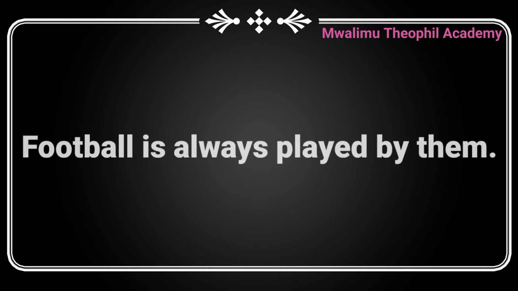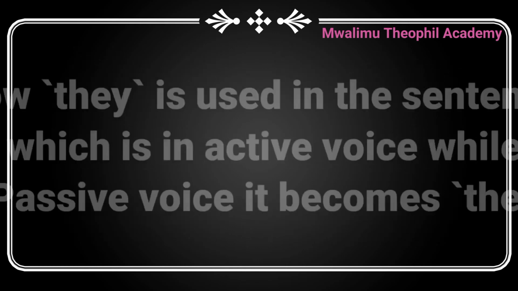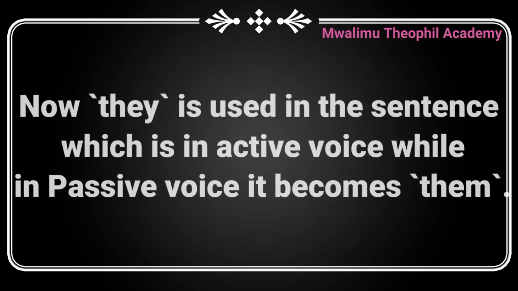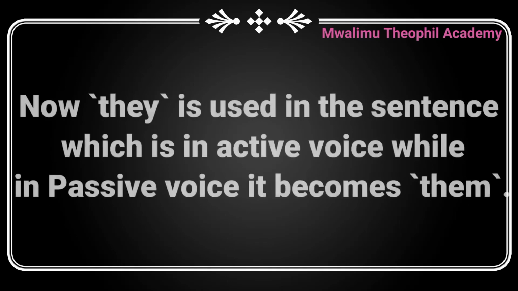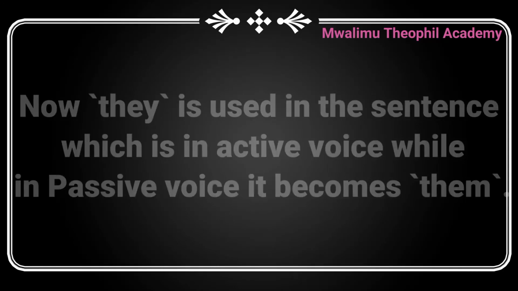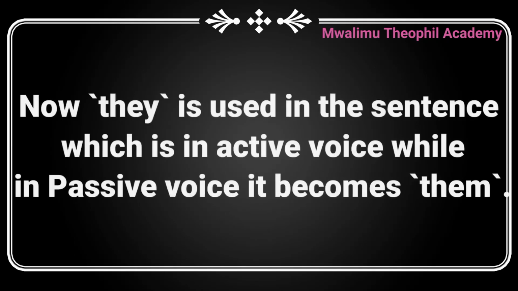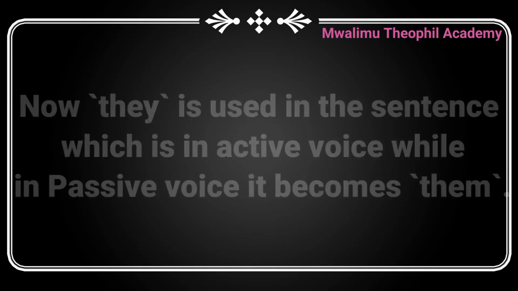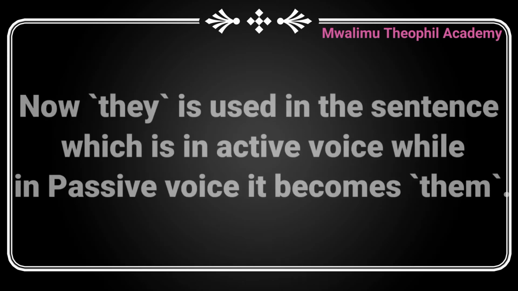Now, we find that we have used the pronoun they in the sentence in active form, but when the same sentence was changed into passive voice, the pronoun they has been changed into them.